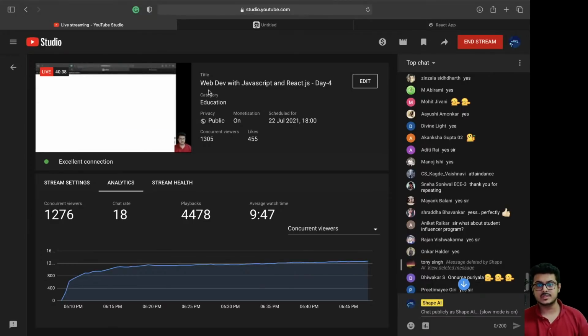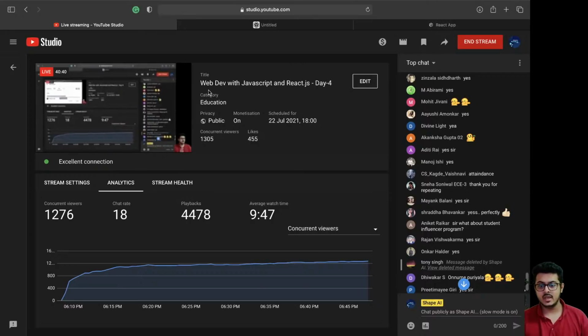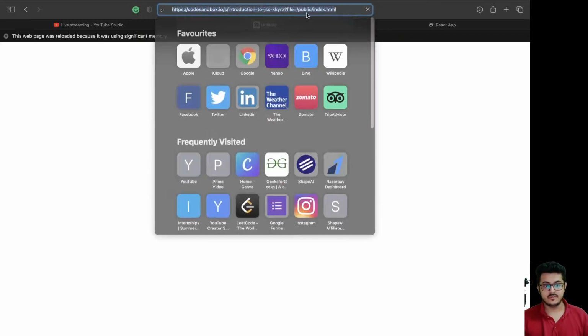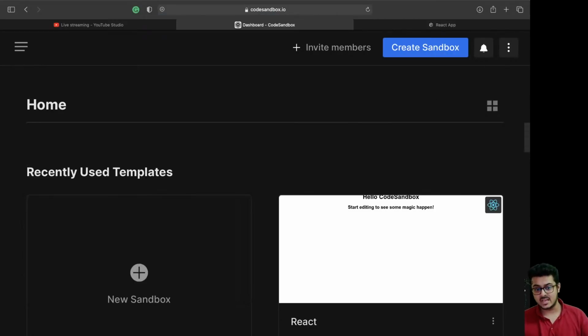From tomorrow, we are going to start with hands-on React.js. You do not need any laptop or anything like that for the entire thing. We are going to use CodeSandbox, so this can be done on your mobile phone as well. Please remember that. You can do every single thing on your mobile phone, tablet, or laptop. We will be utilizing CodeSandbox for building the entire project, so do not worry about that.